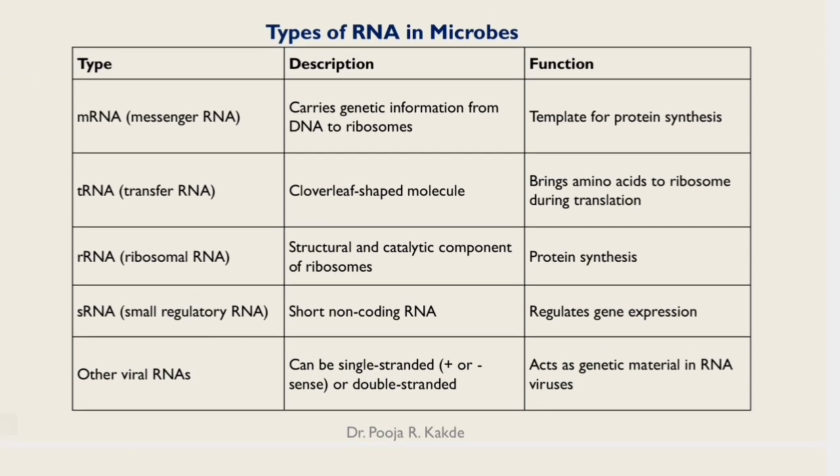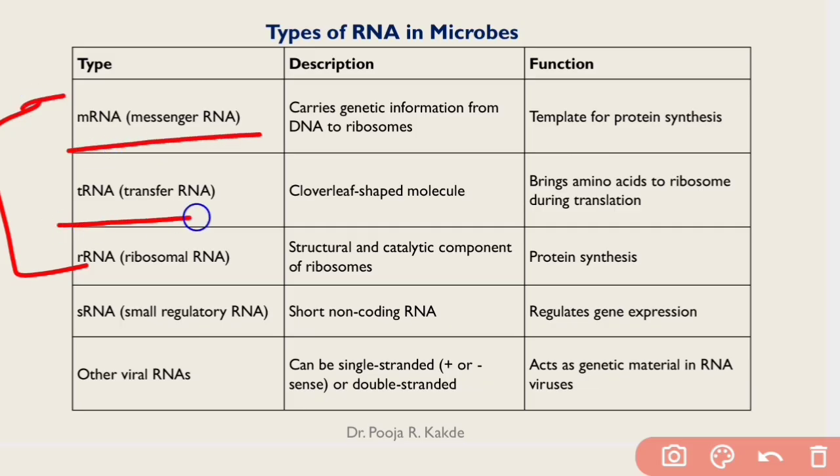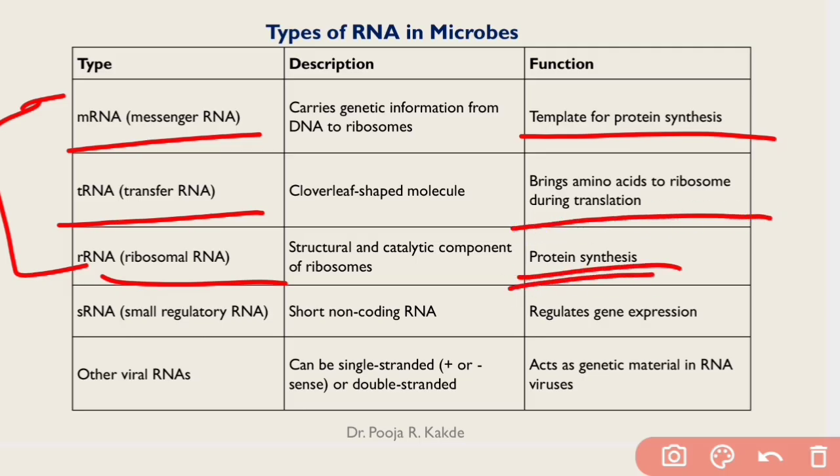Types of RNA: mRNA, rRNA, tRNA are the most common. M stands for messenger RNA, T for transfer RNA, and R for ribosomal RNA. What are their roles? mRNA acts as a template for protein synthesis. tRNA brings amino acids to the ribosome during translation, and rRNA has its role in protein synthesis. mRNA carries genetic information from DNA to the ribosome.